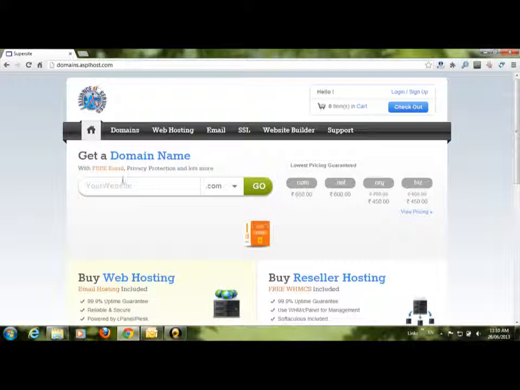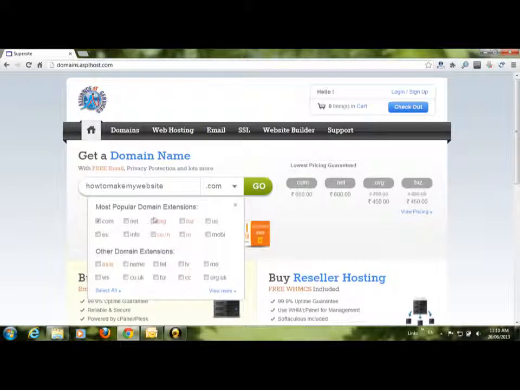Once you type that domain, for example, you want to book how to make my website. This is the domain name which you want to book. You don't have to type the extension, and let's select the additional extensions also.